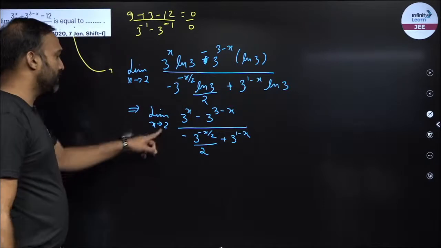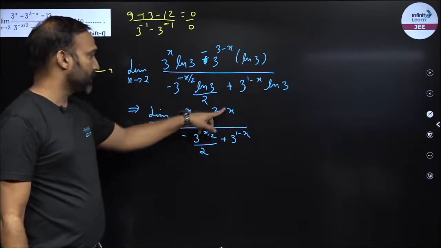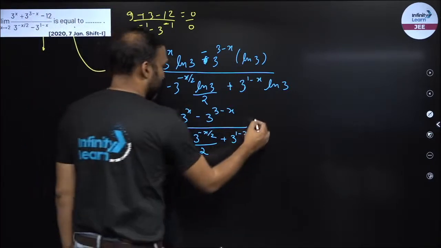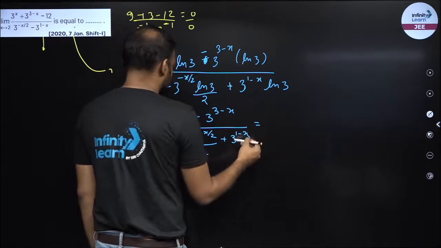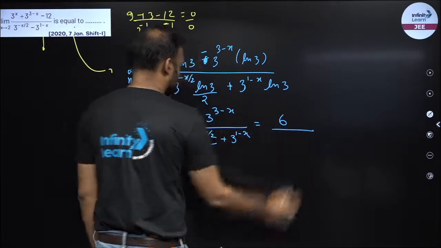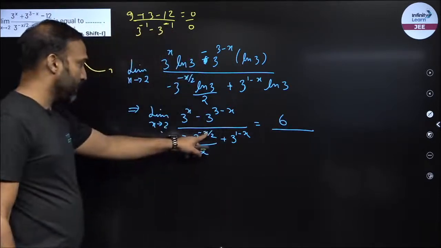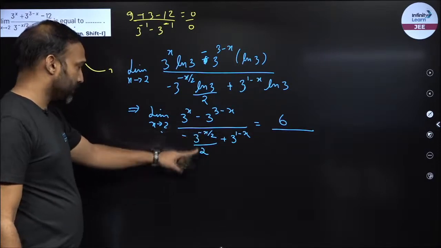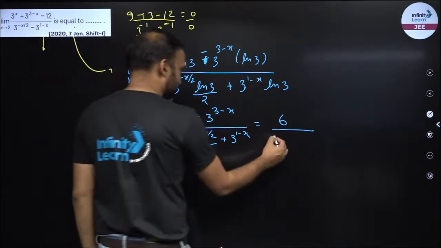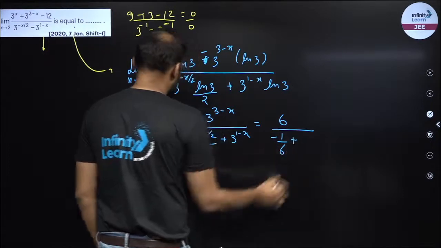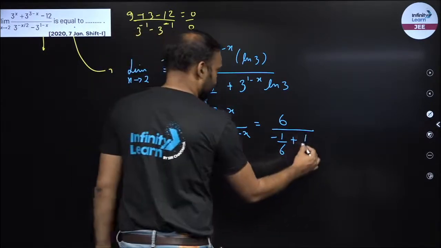Now if I put x is equal to 2, this becomes 3 square, this becomes 3 raised to power 1. So it becomes 9 minus 3, so 9 minus 3 becomes 6. And this becomes 2 by 2 is 1, 3 raised to power minus 1 is 1 upon 3. So minus 1 upon 6. This is 1 upon 3.